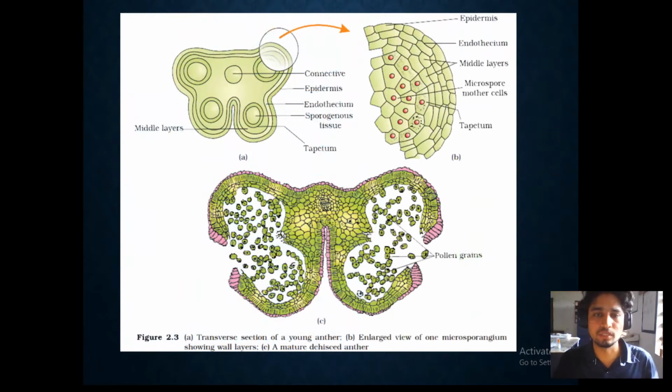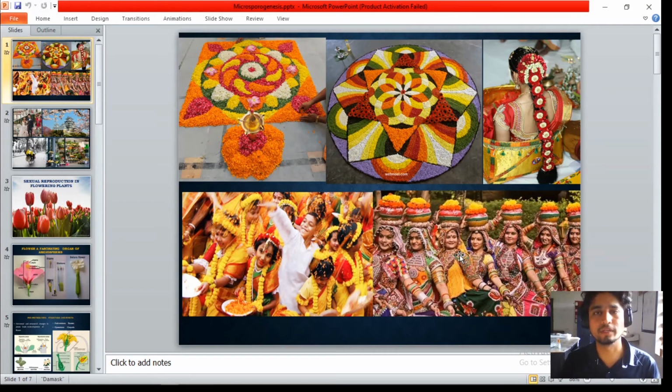In this picture you can see the cross section of the anther, and in this anther you can see there are four sides, and in these four sides the pollen grains are going to be produced here in the pollen sacs. These are forming into pollen sacs, and these pollen sacs are producing the pollen grains. So we are going to learn further about microsporangia and further about pollen grain, how pollen grain is produced and the structure of pollen grain in our subsequent class.